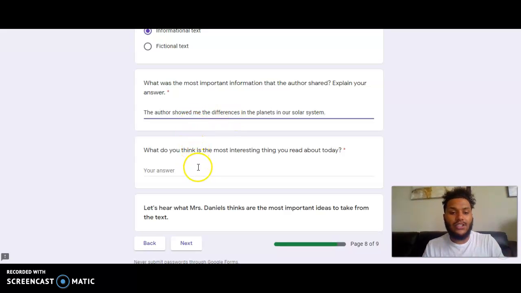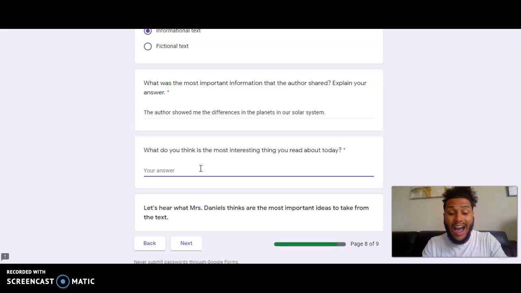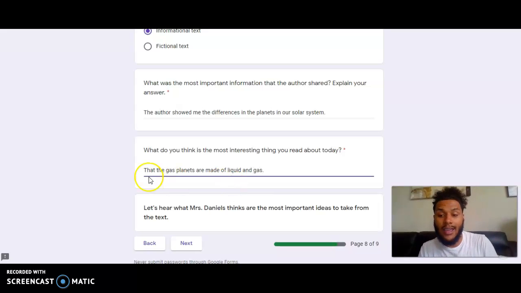What do you think is most interesting about what I read today? Well, I did not know that the gas planets were made of gas and liquid. That's kind of cool to me. So, that the gas planets are made of liquid and gas, of course. That's why they're called the gas planets.